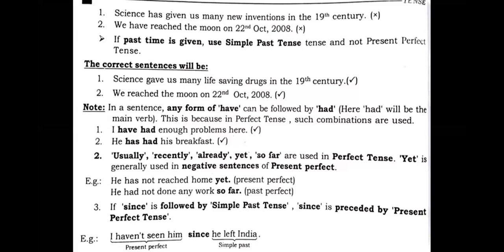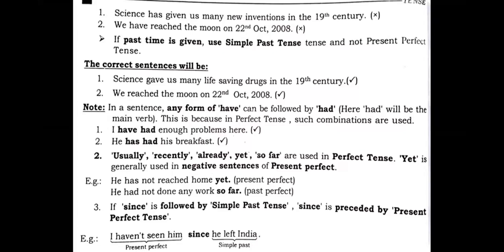That means we are not supposed to change this or put it in a present perfect tense. What we basically need to do is understand the logic: when the time given is of the past, there should be past indefinite or past perfect. So ultimately this goes to the past indefinite. The correct sentences will be as given below. You see, science gave us many life-saving drugs in the 19th century.